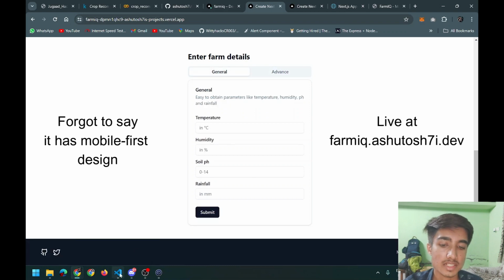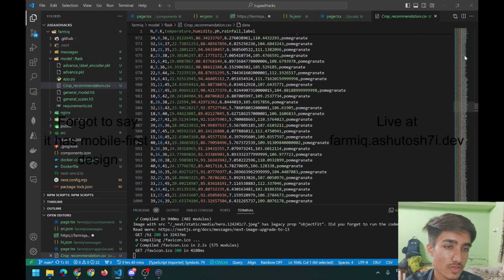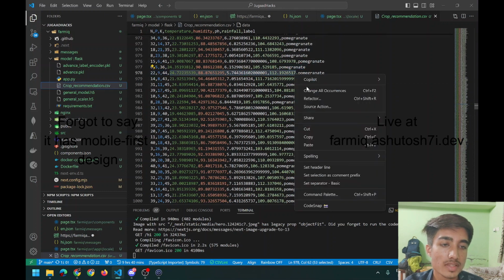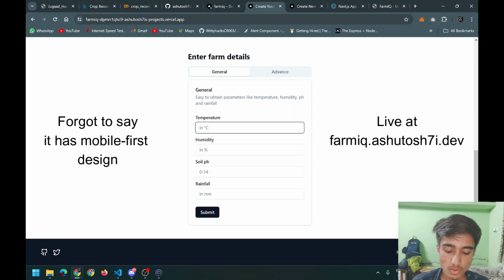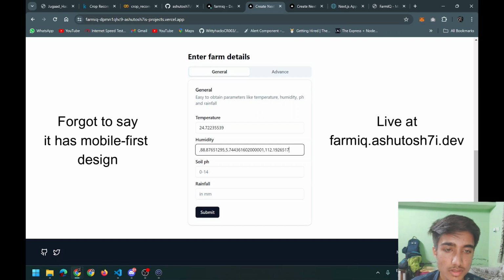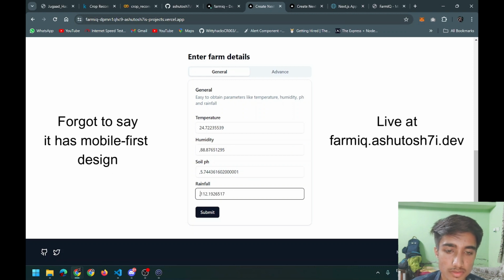So now let us test it. This is the data set which was provided. Let us take example of pomegranate. So I will copy these 4 parameters. These are temperature, humidity, pH and rainfall to grow best pomegranates. So now let me paste it in the fields. I pasted the temperature, the humidity, the soil pH and the rainfall.